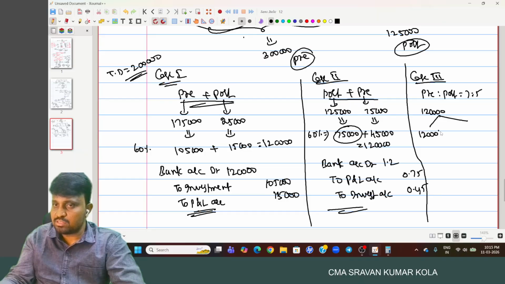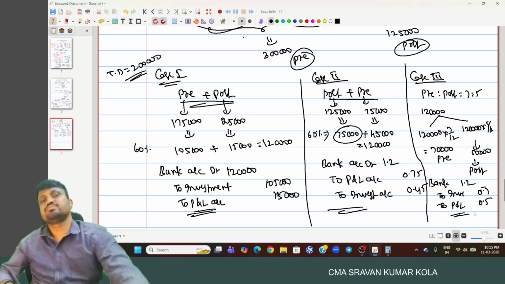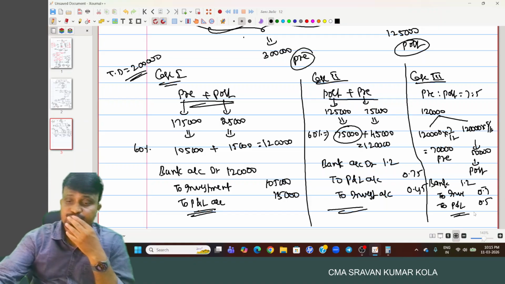So 1,20,000 into 7 by 12, nothing but 70,000 from pre, and 1,20,000 into 5 by 12, so 50,000 is from post. So we write the entry: bank 1.2 lakh, to investment 70,000, to profit and loss account 50,000. These are the scenarios we have.